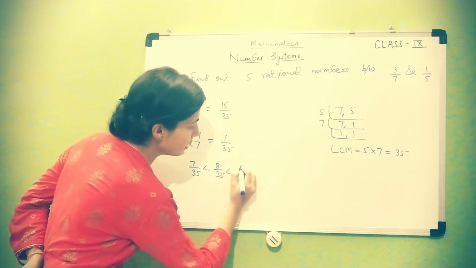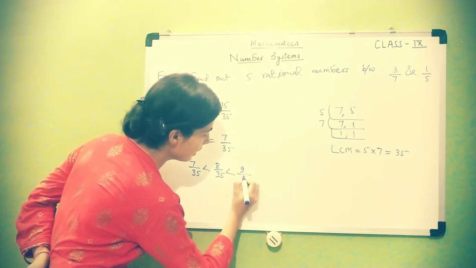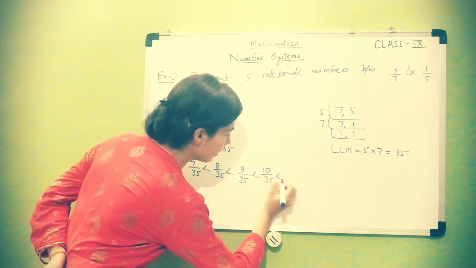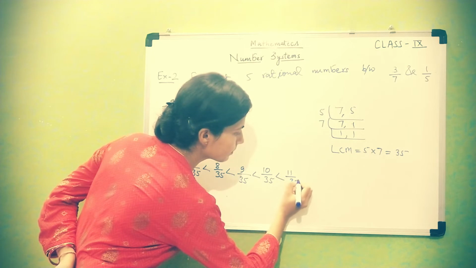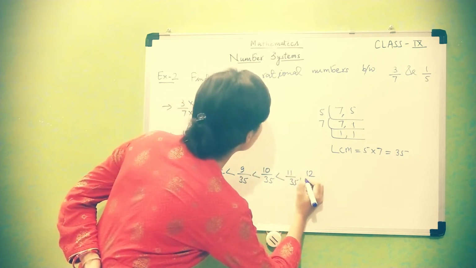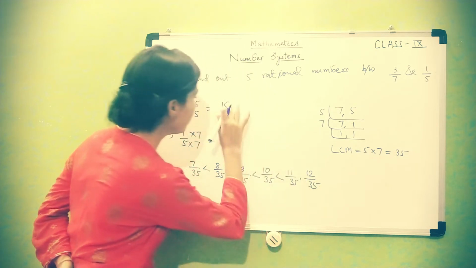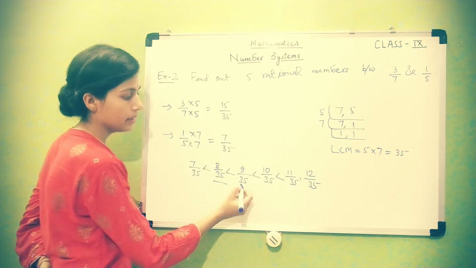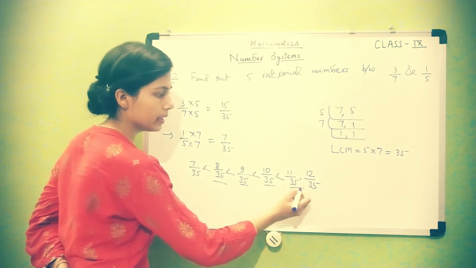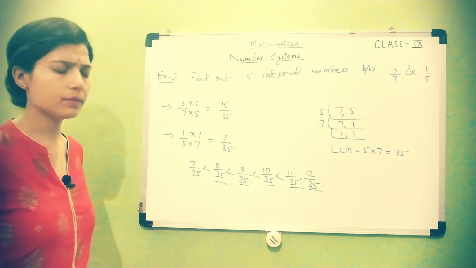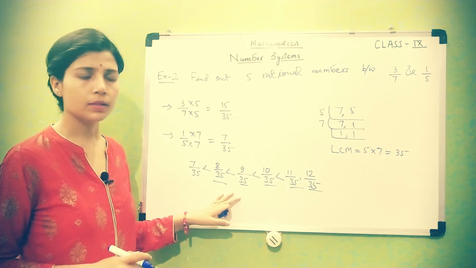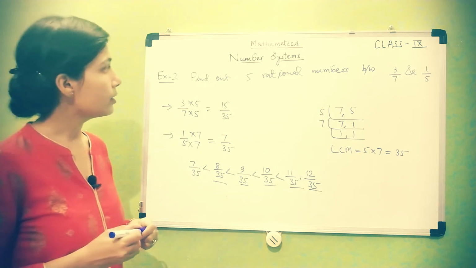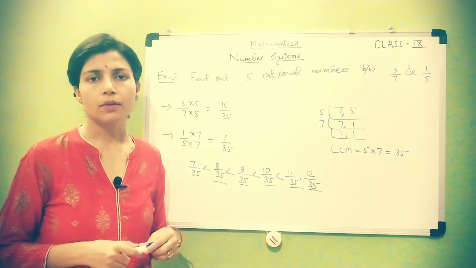So one is 8 by 35, next 9 by 35, 10 by 35, 11 by 35, then 12 by 35, till 15 by 35 you can take. So one is 8 upon 35, next 9 by 35, 10 by 35, 11 by 35, because we are taking here 5, so we will write only 5. So this should be now clear. If this type of question comes in the exam, you can do it very easily.